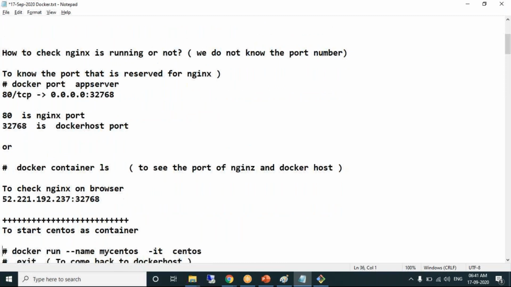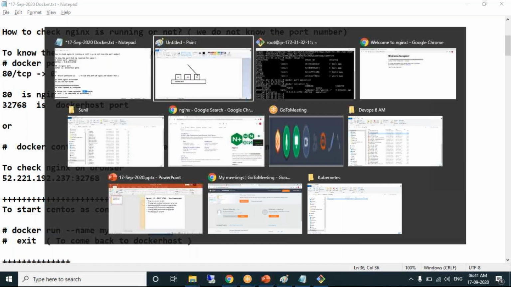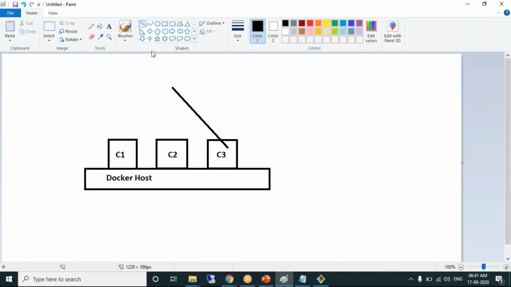Yes, Chanakya. I want to start CentOS as a container. CentOS is an operating system. I think we have seen this. docker run, CentOS is the name of the image, name of the container is my CentOS, it stands for interactive terminal. What will happen? The container gets created and control will enter into the container.